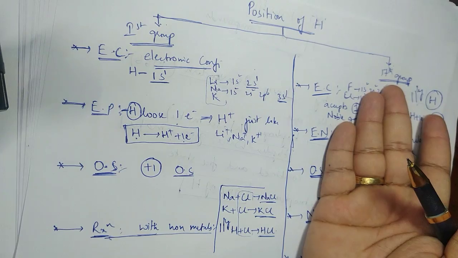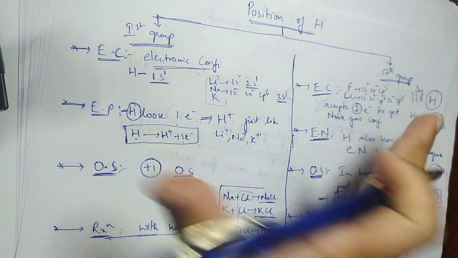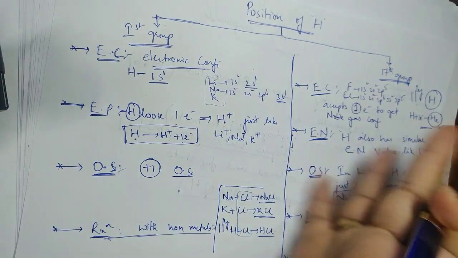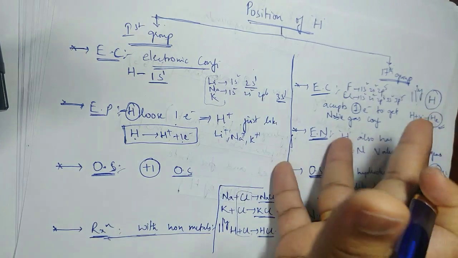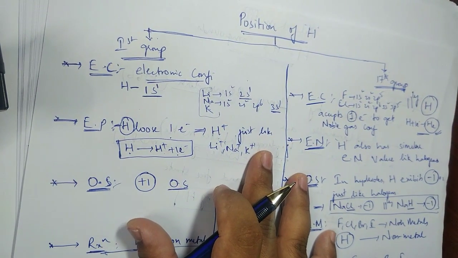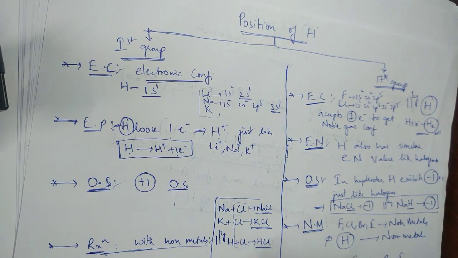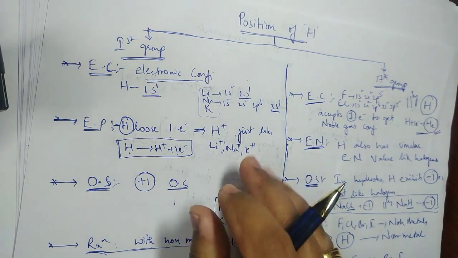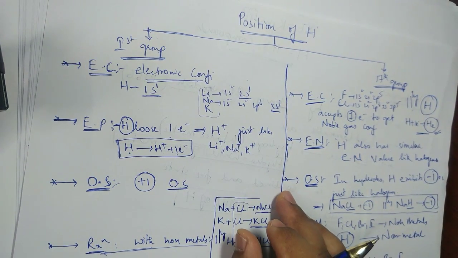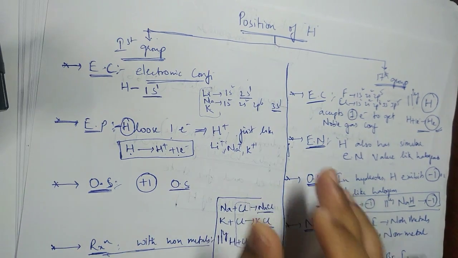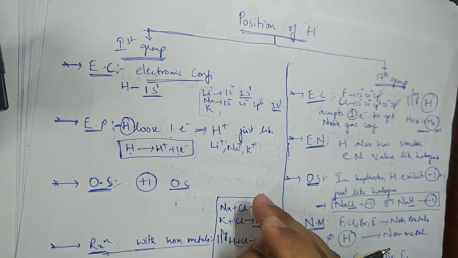On the whole, because of these reasons it claims to be in the first group, and because of these reasons it claims to be in the 17th group. So there is a tipsy-topsy, either this or this. Now some scientist, I forgot his name, says let it be a separate group itself.